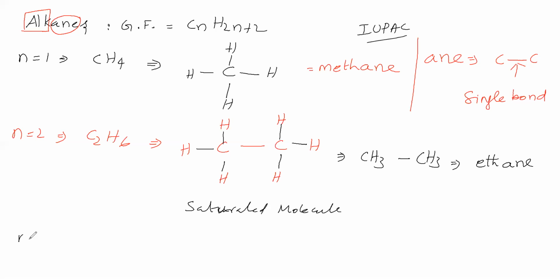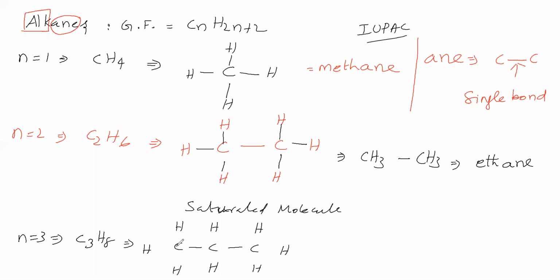Next, n is equal to 3 we will take. We substitute n is equal to 3, then we get C3H8. 3 carbon atoms are there. Those 3 carbon atoms we write here, and between the carbon atoms we give single bonds. For the hydrogens, the left extreme carbon gets 3, the right extreme carbon gets 3, and the middle carbon gets 2 hydrogens only.